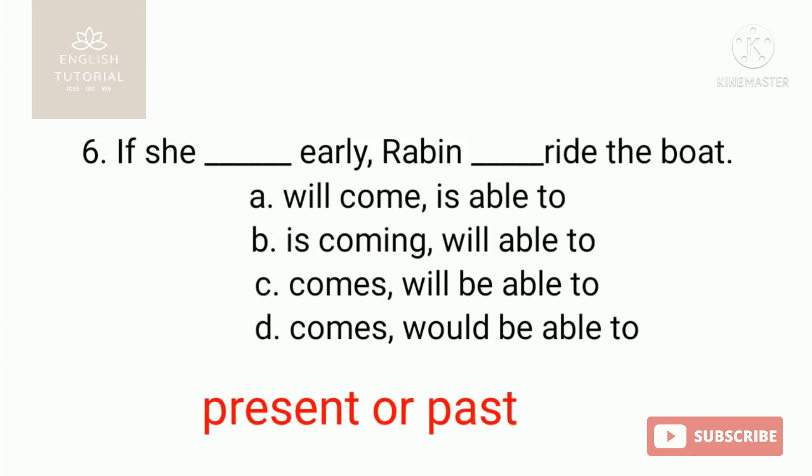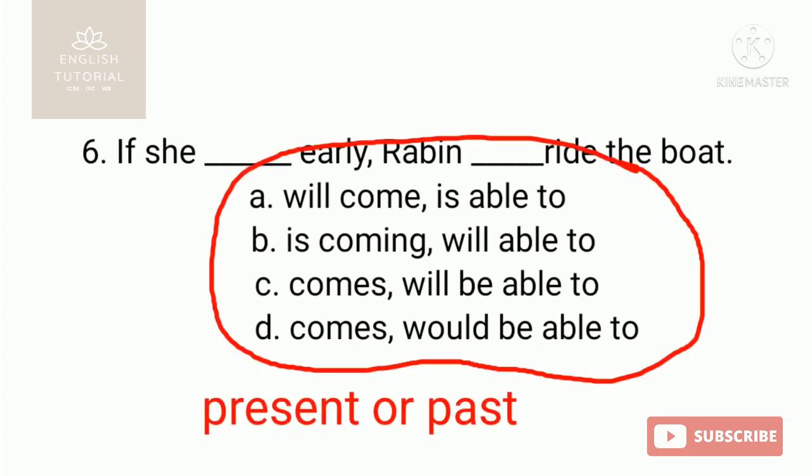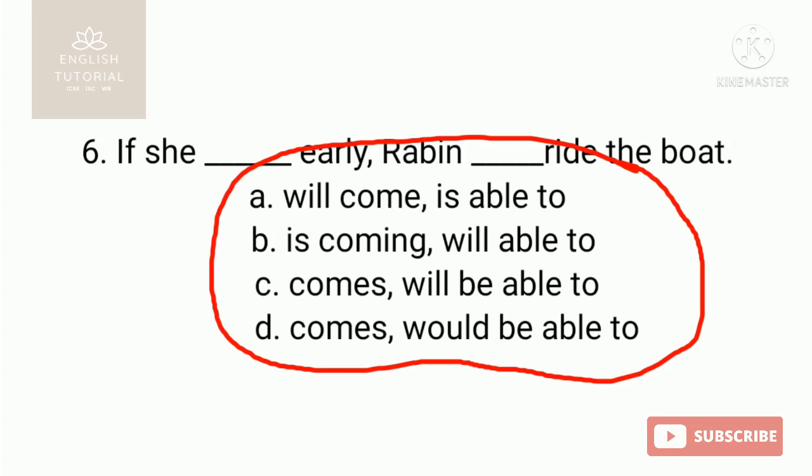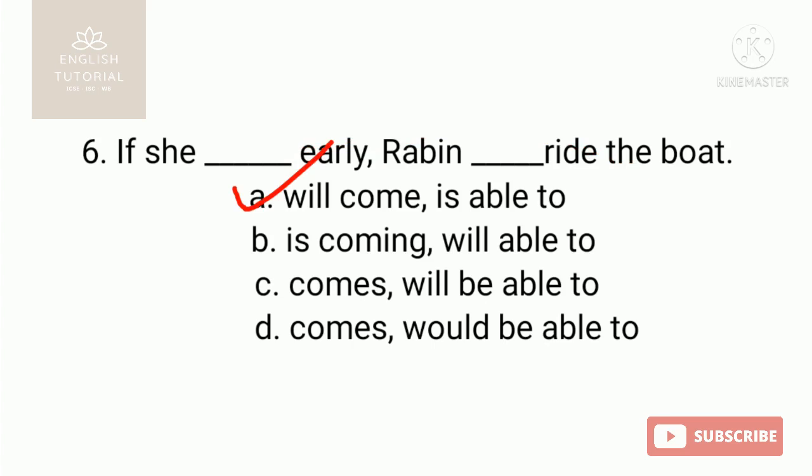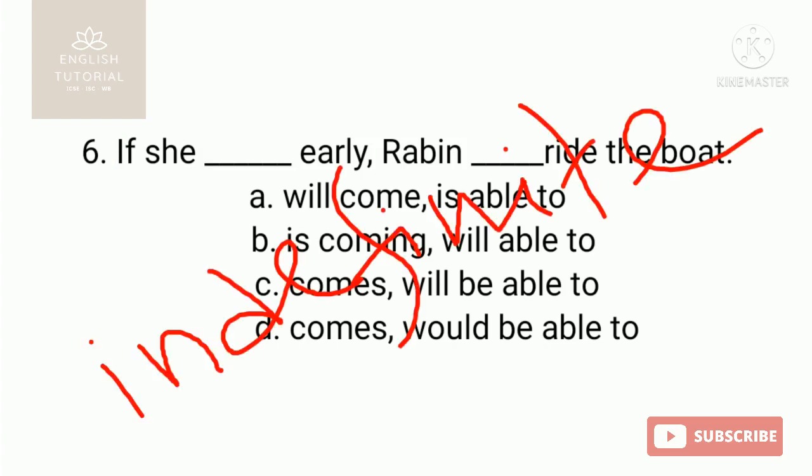And what are the options given below, you just read once. A, will come, then is able to. B, is coming, will able to. C, comes, will be able to. D, comes, would be able to. So here, if C, then as I said, the if clause after the subject C always takes the indefinite form of tense, like comes.